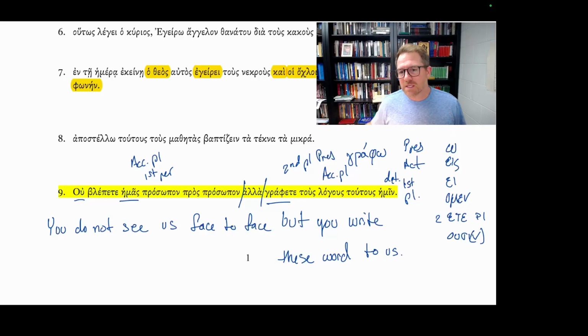This is sort of like something we see Paul saying sometimes to the Corinthians, something like, even though I'm absent in the body, I'm present in the Lord, something like 1 Corinthians 5 about presence.